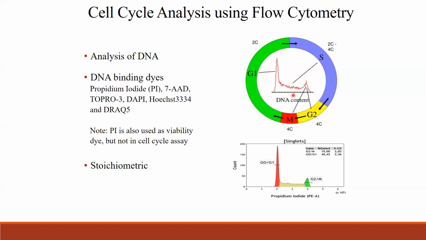If this is the DNA parameter, that is, if it is a propidium iodide stain, so this is the propidium iodide area, and you can see that the first peak you see here is G1, and the second peak you see here is G2, and in between is the S phase. So G2 has 2 times more DNA than G1, so it is brighter than G1. The G1 peak is dimmer because it has lower DNA content than G2.